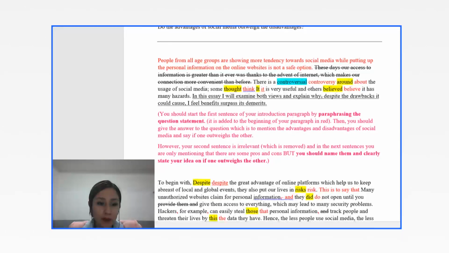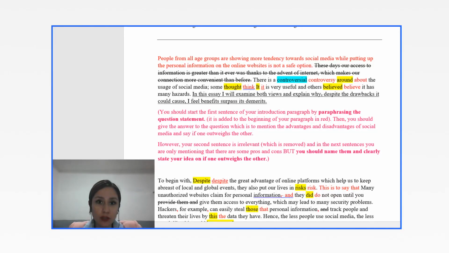As you can see, I have also mentioned here that you should start the first sentence of your introduction paragraph by paraphrasing the question statement. I have added this one to the very first part of it. Then you should give the answer to the question. What is the question? You should mention the advantages and disadvantages of social media and say if one outweighs the other. Your second sentence is irrelevant.